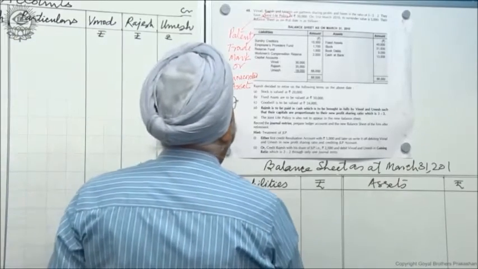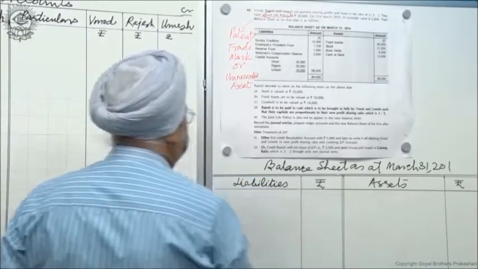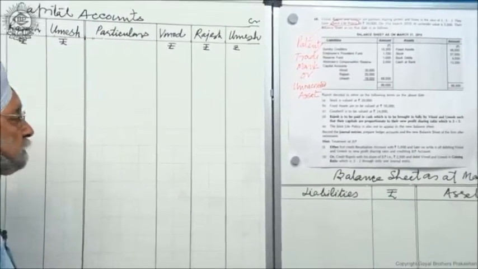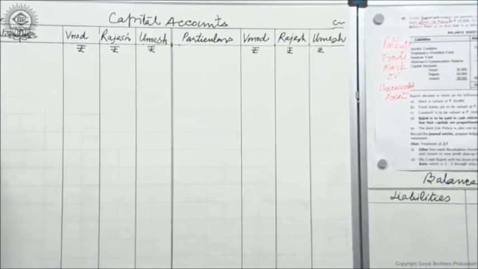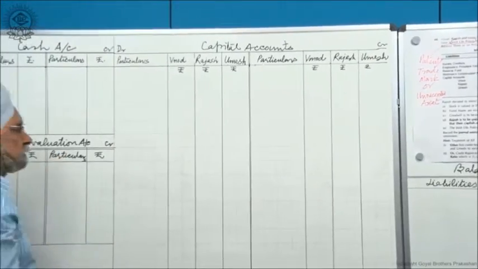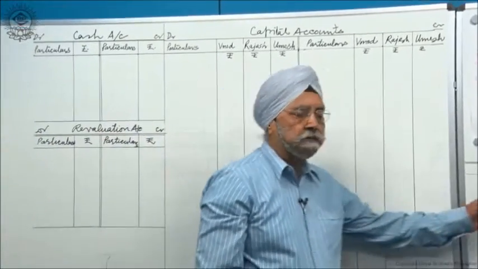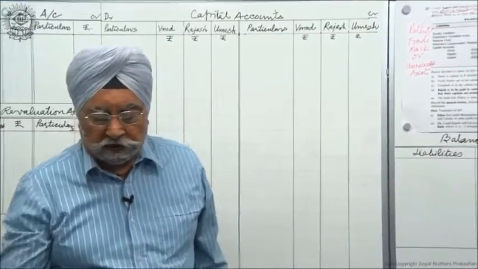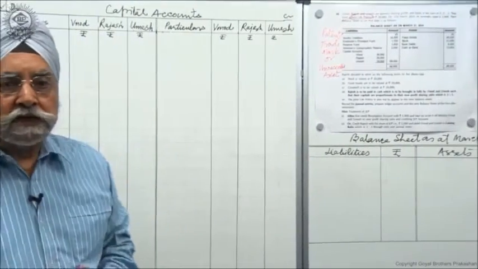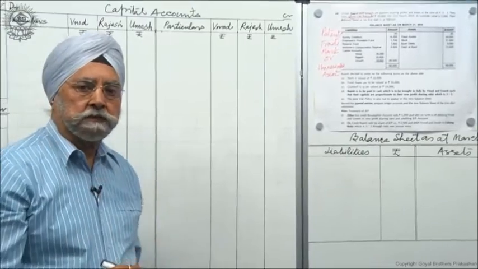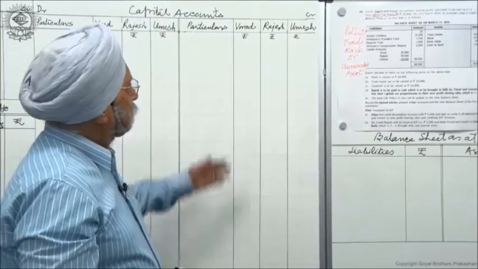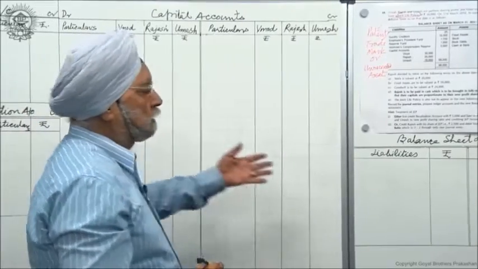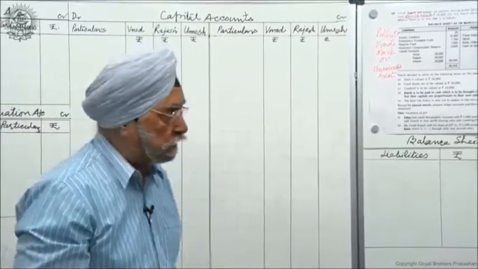What is required is that we prepare capital accounts, we prepare cash account, we prepare revaluation account, and finally we prepare the balance sheet. Now please follow me and take out your notebooks and start preparing the necessary accounts, revaluation account, cash account, and balance sheet as I proceed with this.